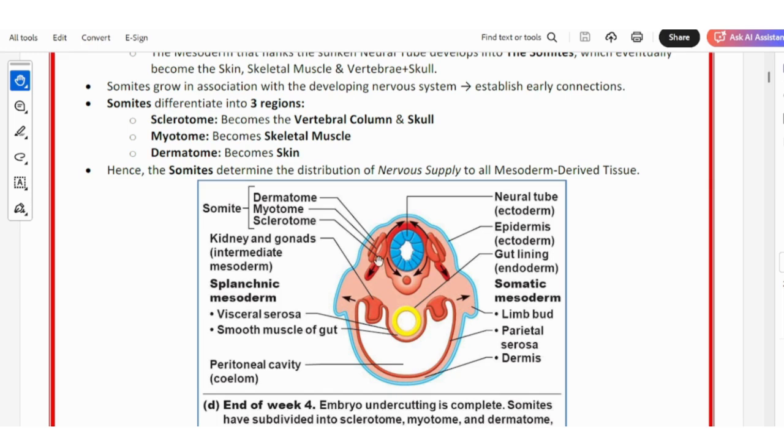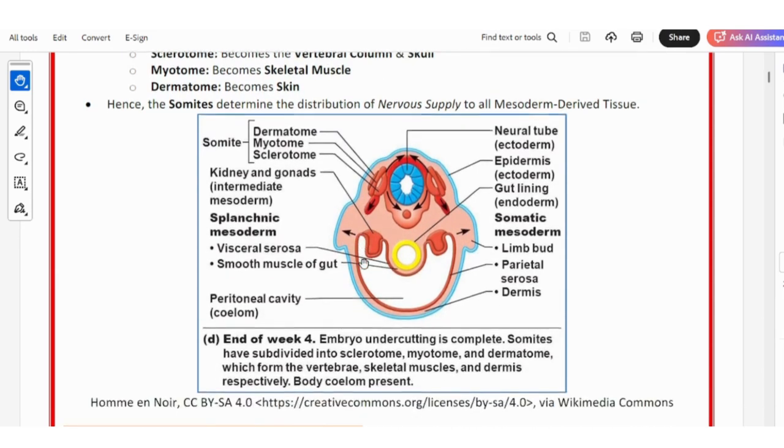As you can see in this diagram, this is the sclerotome, which becomes the vertebral column and skull. This is the myotome, which becomes skeletal muscle. This is the dermatome, which becomes the skin.